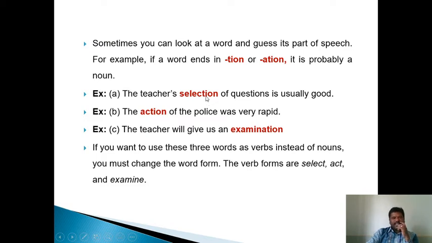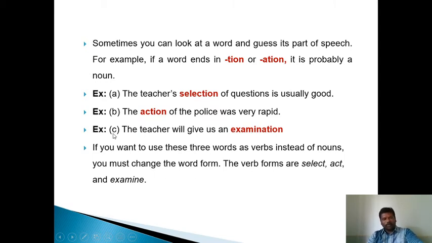See, selection is a noun. What is the verb form of selection? Select. Action is a noun. What is the verb form of action? Act. Examination is a noun. What is the verb form of examination? Examine. Selection, select, action, act, examination, examine.